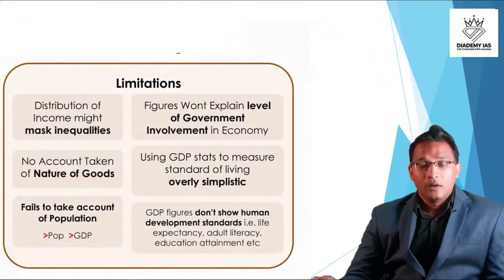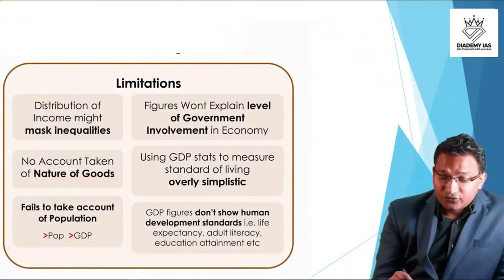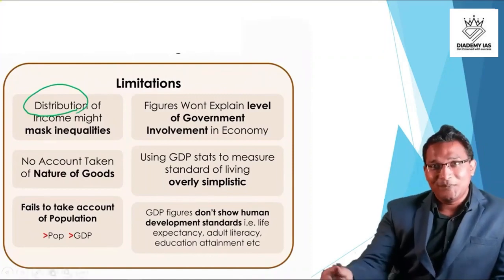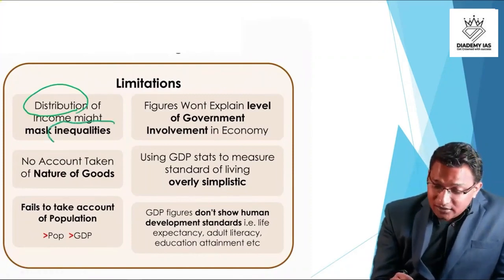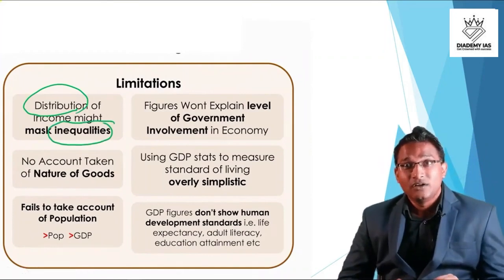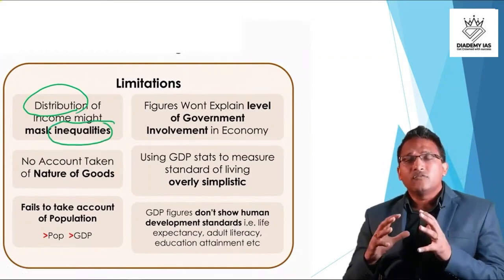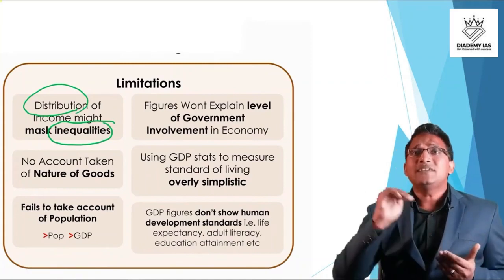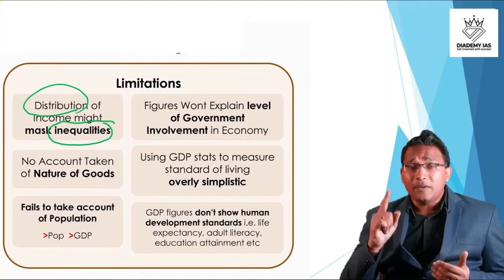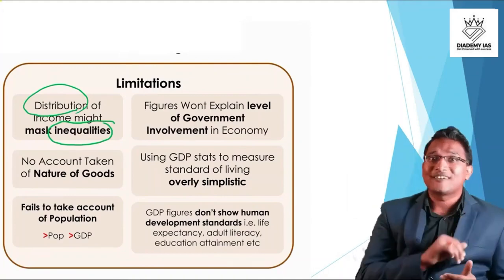Other than that, the distribution of income is not reflected in the GDP. So we can't actually judge the level of inequality, right? For example, in India, the GDP is increasing, but is the GDP increasing for every person?